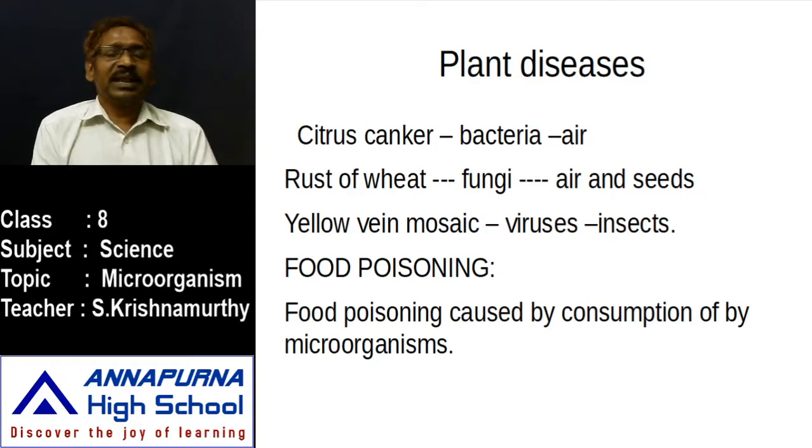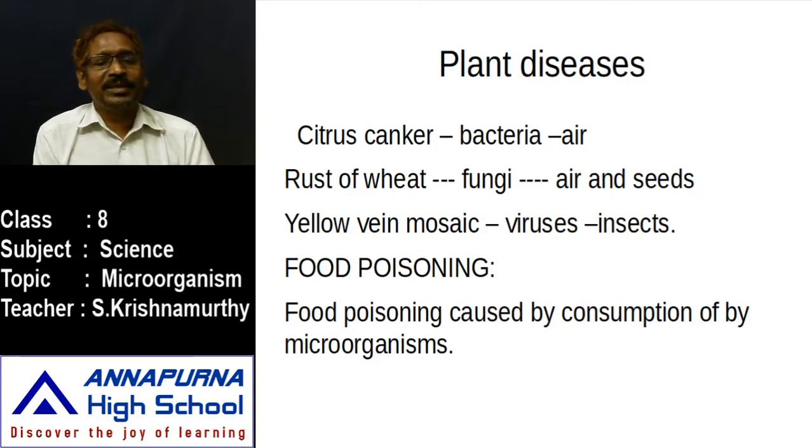Citrus, the lemon plant. The lemon plants are damaged by bacteria. When the bacteria affect that plant, the entire plant can be damaged. The citrus plant may dry up, or rust may appear on the body, and the entire leaf may shed. If the leaf is damaged totally, the plant cannot give the required amount of yield. So the bacteria cause citrus canker disease in citrus plants. How does this disease affect the citrus plant? Mainly it spreads through the air.